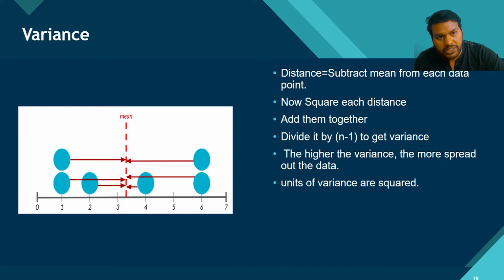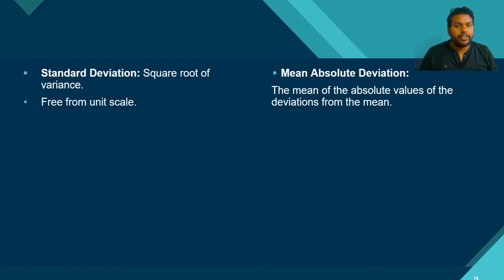That is a problem of standardization and normalization in data science, and that's where the standard deviation comes into the picture. Standard deviation is the square root of the variance, and one of its biggest advantages is that it kills the unit. So the standard deviation is free from the unit scale. That's why we mostly use standard deviation compared to variance, because variance has a unit and in data science we want a unit-free scale.